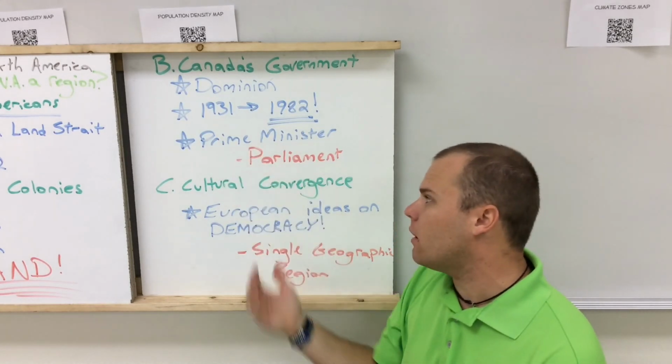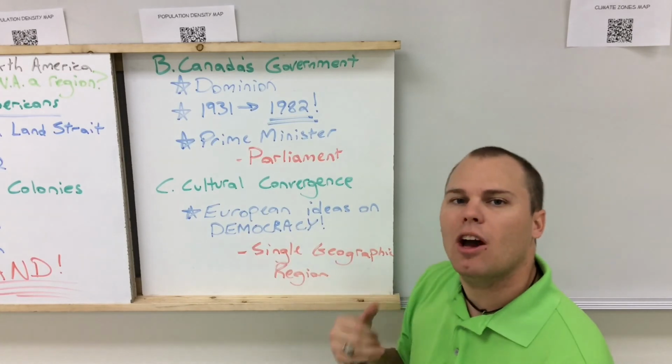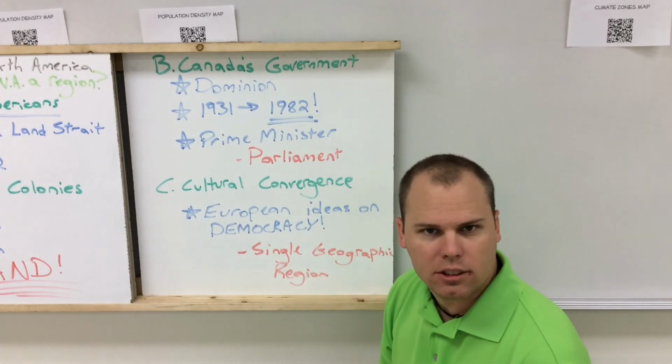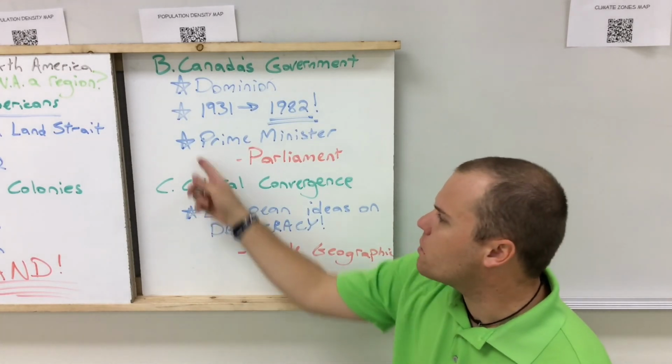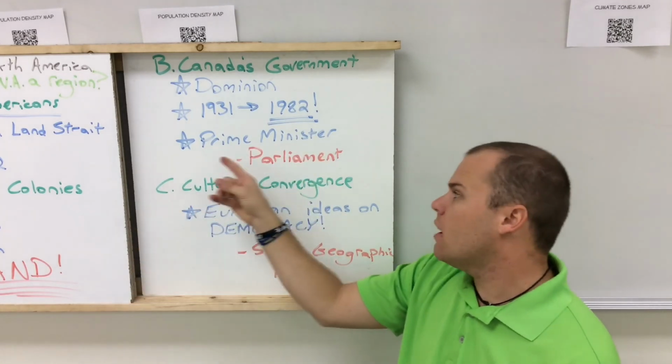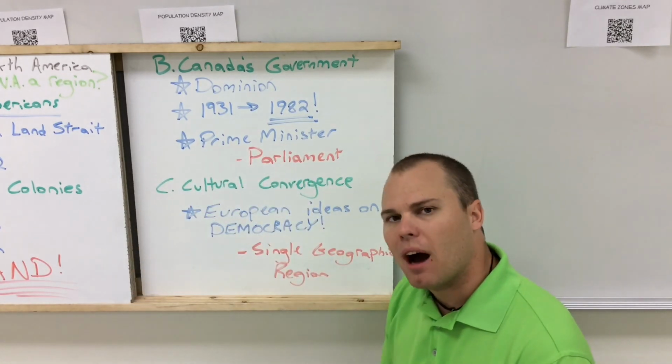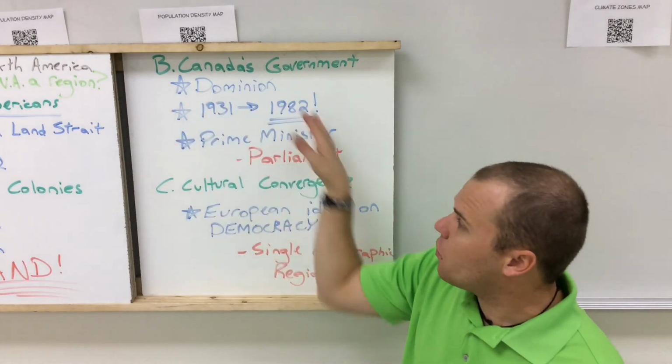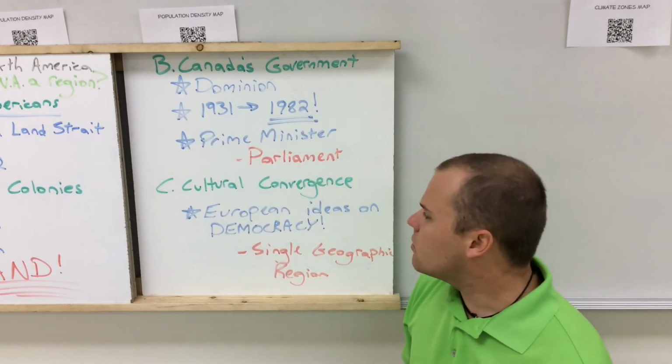And you also have a cabinet in Canada that helps the prime minister and the governor general make the decisions. Main thing you need to know is the prime minister's the main guy in charge. He's in charge of the parliament, the elected body. And they still have some close ties to Great Britain, making them a dominion.